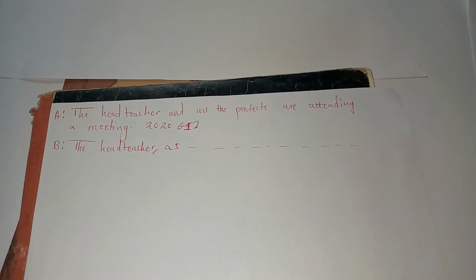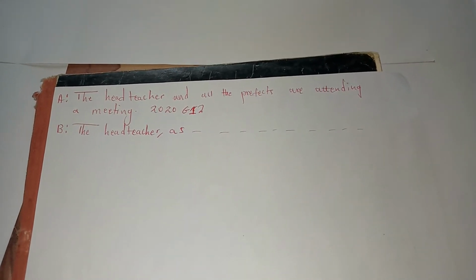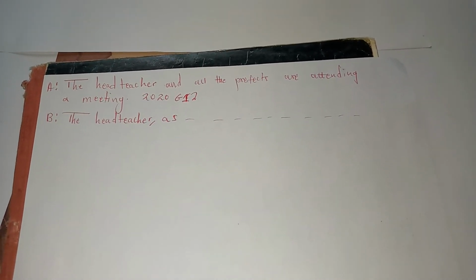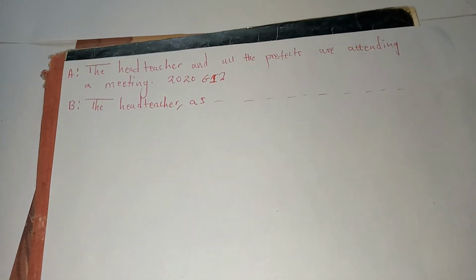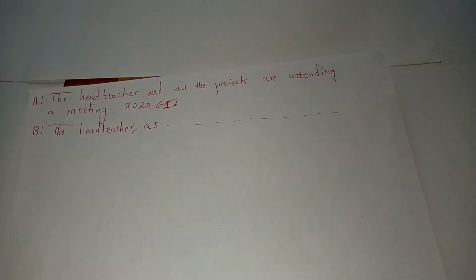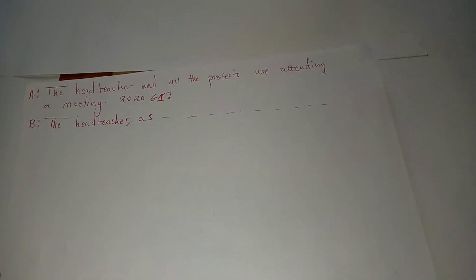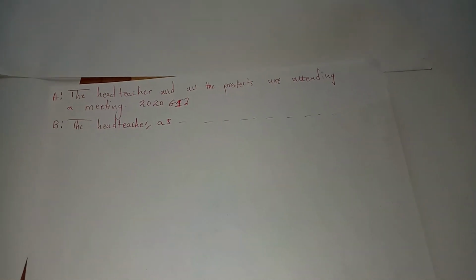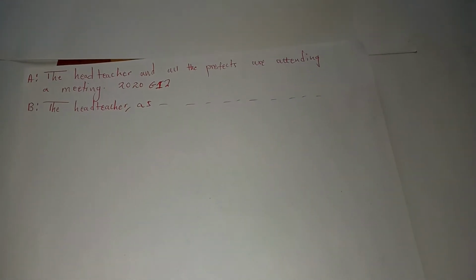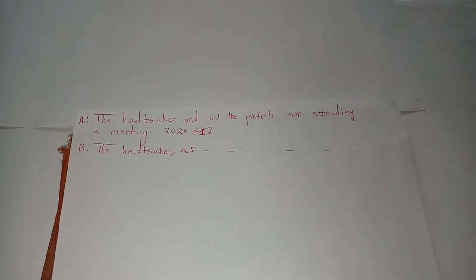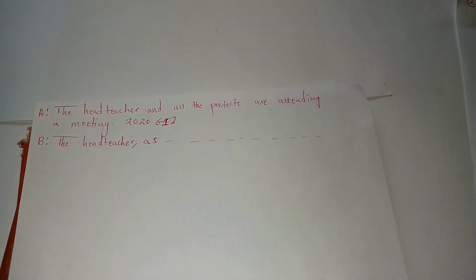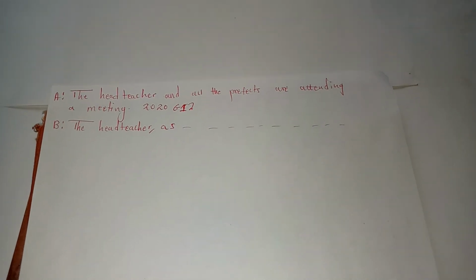Take note that "head teacher" is a single word; head and teacher are joined together. Then the sentence begins: the head teacher, comma, as. Try this one. You can pause the video, try it out, then continue watching to see the final answer.